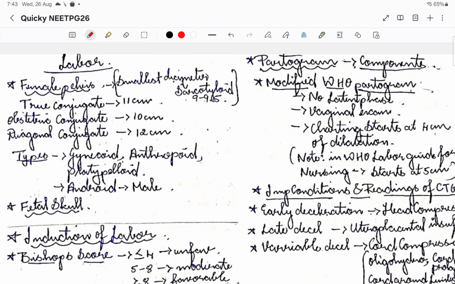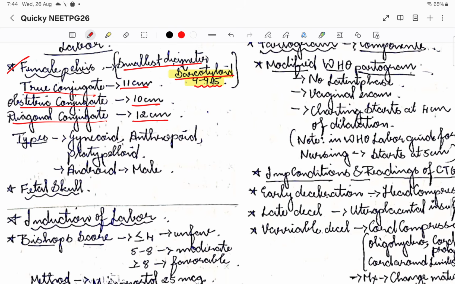Before going into labor, we are supposed to know some important points with respect to the female pelvis and fetal skull. The smallest diameter in the female pelvis is the sacrotuberous diameter, that is 9 to 9.5 centimeter. Then there are conjugates, we know that, right? True conjugate, obstetric conjugate, and diagonal conjugate. The obstetric conjugate is very, very important, that is the diagnostic one that we do. These are 11, 10 and 12 centimeter. Please remember this: 11, 10 and 12.